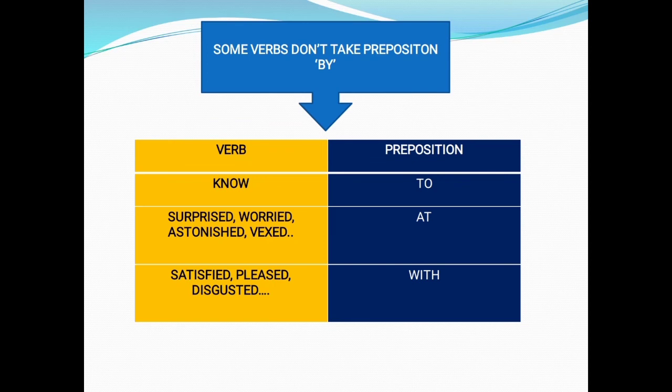Such verbs include know. After know, we have to take the preposition to. Surprised, worried, astonished, vexed follow the preposition at. Satisfied, pleased, disgusted follow with.